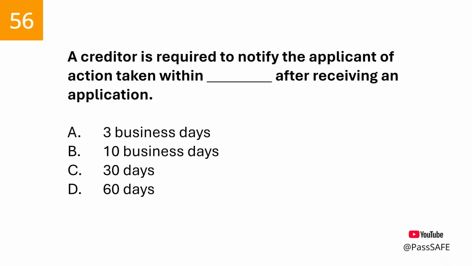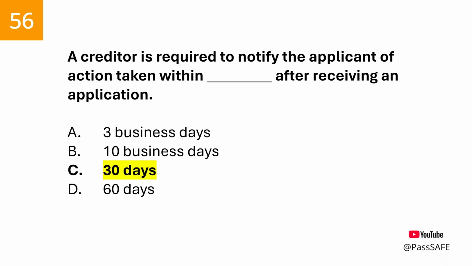Question 56. A creditor is required to notify the applicant of action taken within blank after receiving an application. The correct answer is the Equal Credit Opportunity Act requires the creditor to make a decision and notify the applicant of action taken within 30 days.